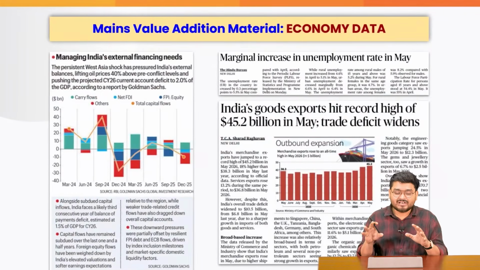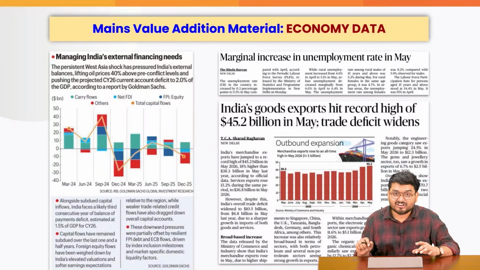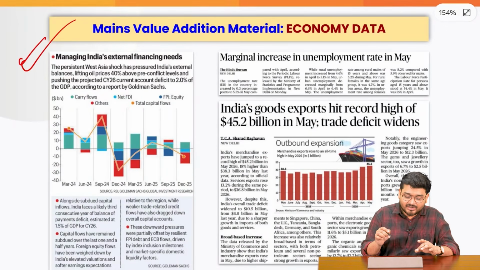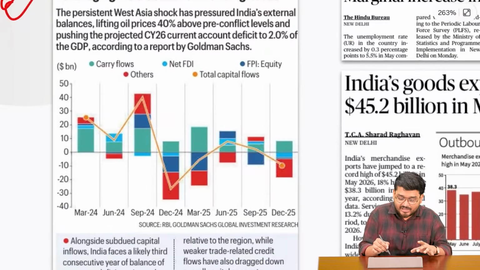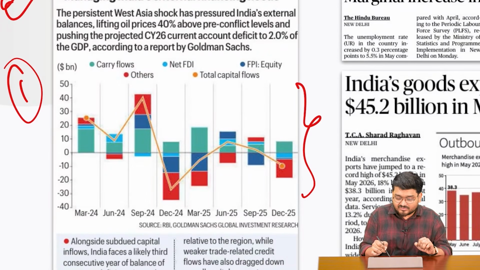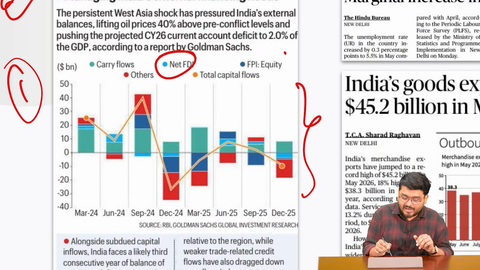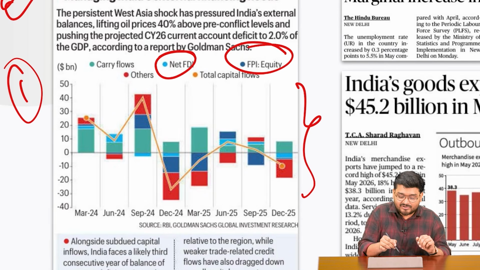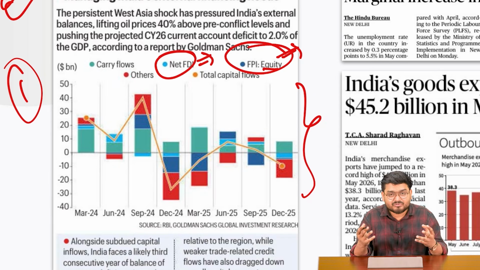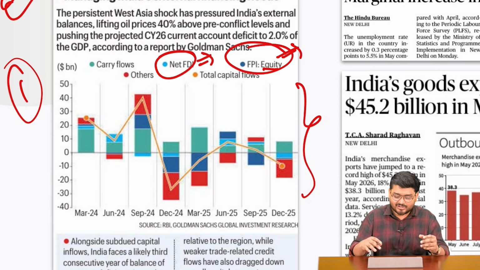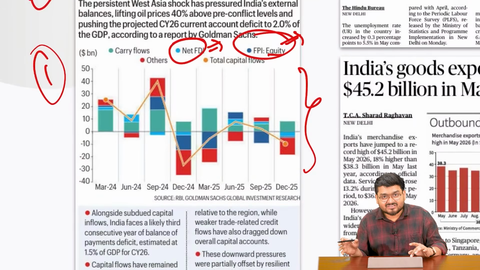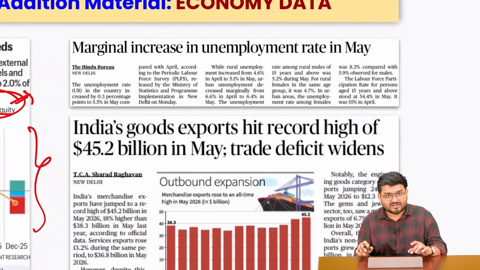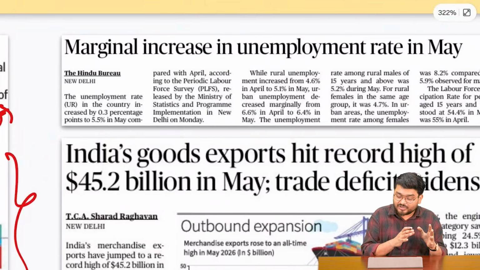Now, on to the final news article, where we are talking about the mains enrichment. Here you can see there are some articles and some data which will be very, very important, firstly for investments. If you see, this is the total trend of net FDI and net FPI. FDI is a long-term investment and FPI is a short-term investment where we are investing in equity, bonds, etc. So you see, this is the trend as of now. Obviously, the trend is going down due to the Middle East crisis, investors running away and various other reasons.